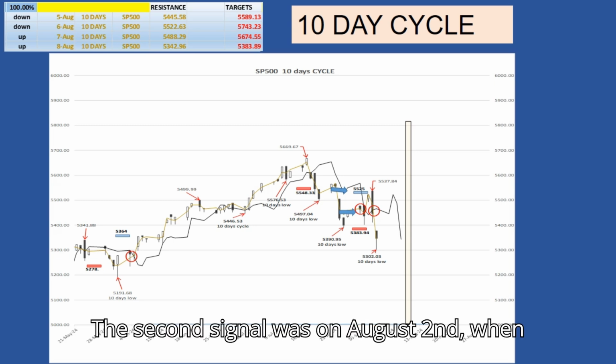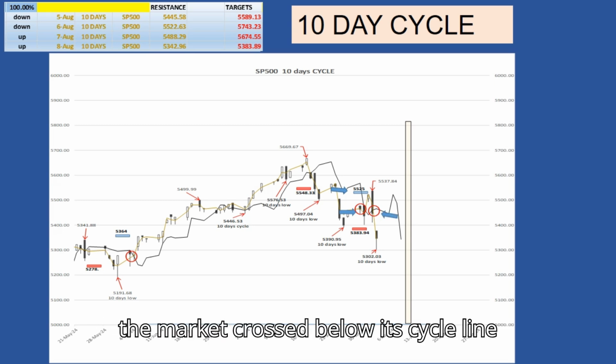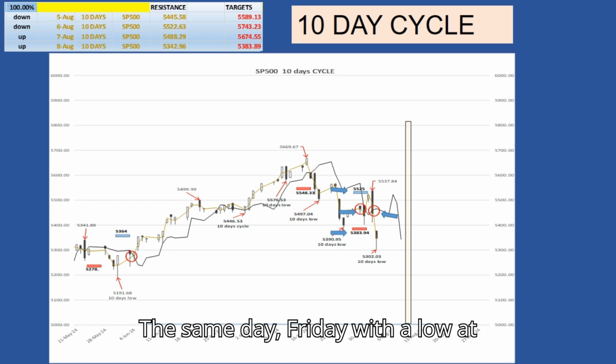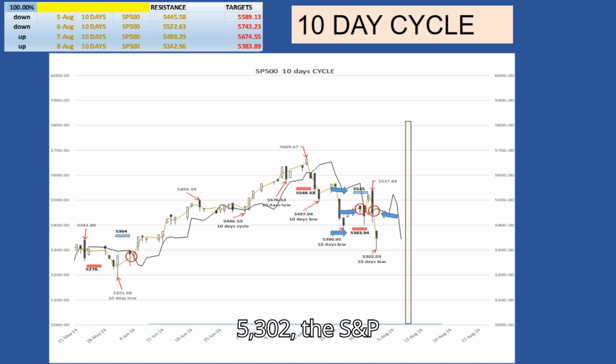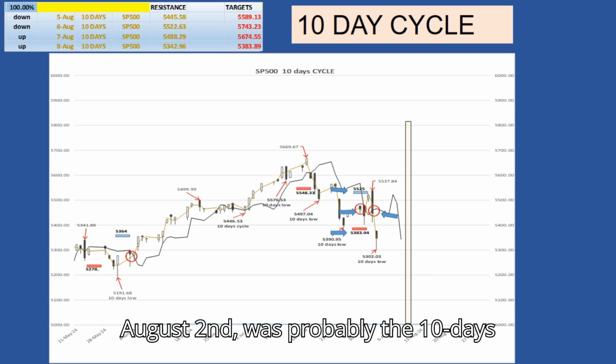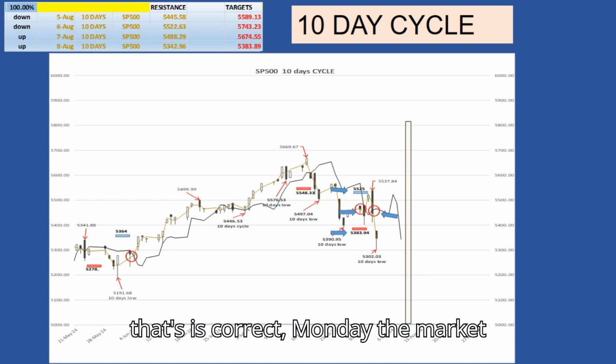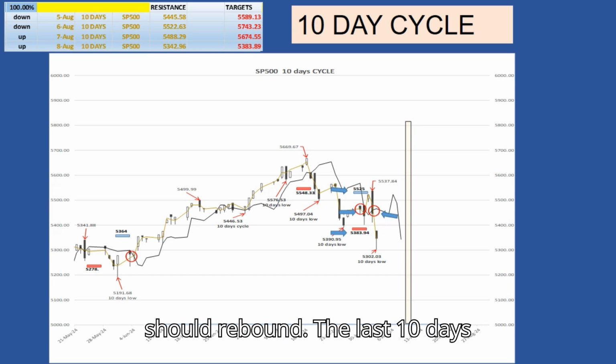The second signal was on August 2nd, when the market crossed below its cycle line at 5,460 for a potential target at 5,383. The same day, Friday, with a low at 5,302, the S&P 500 met its target. August 2nd was probably the 10-day cycle low. In this case, if that's correct, Monday the market should rebound.